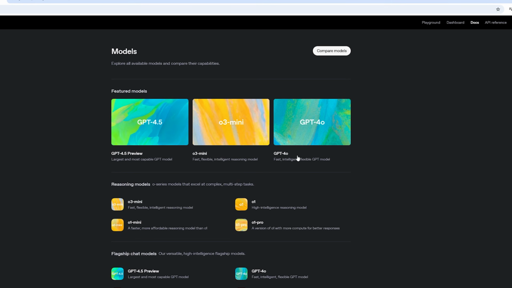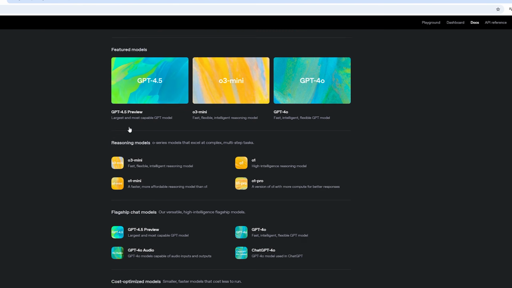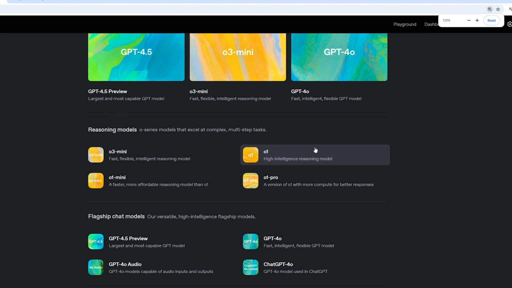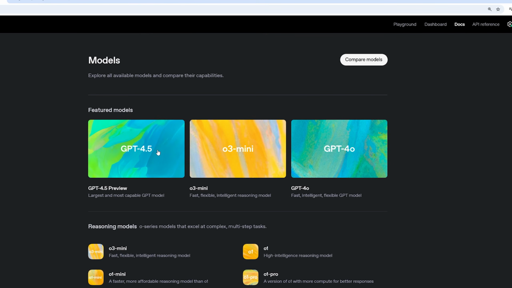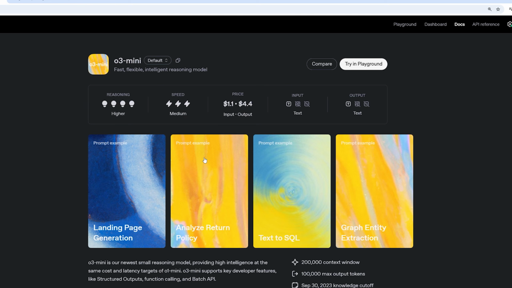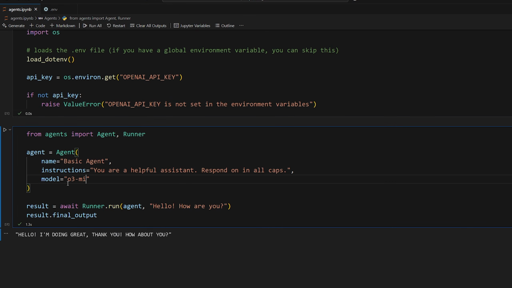So right now I'm logged into my OpenAI account. I'm on the models page, and here's a full list of all the models that they offer. So we have stuff like GPT 4.5, which just came out at the time of recording. We have O3 Mini, which is a reasoning model. I think I have access to this one. I'm not too sure. So let's try it out. It's just called O3 Mini. So we'll go back to our code and replace it with O3 Mini, and let's see what we get. There we go. Hello, I'm doing great. Thank you for asking. How can I help you today? So it did work, it seems.